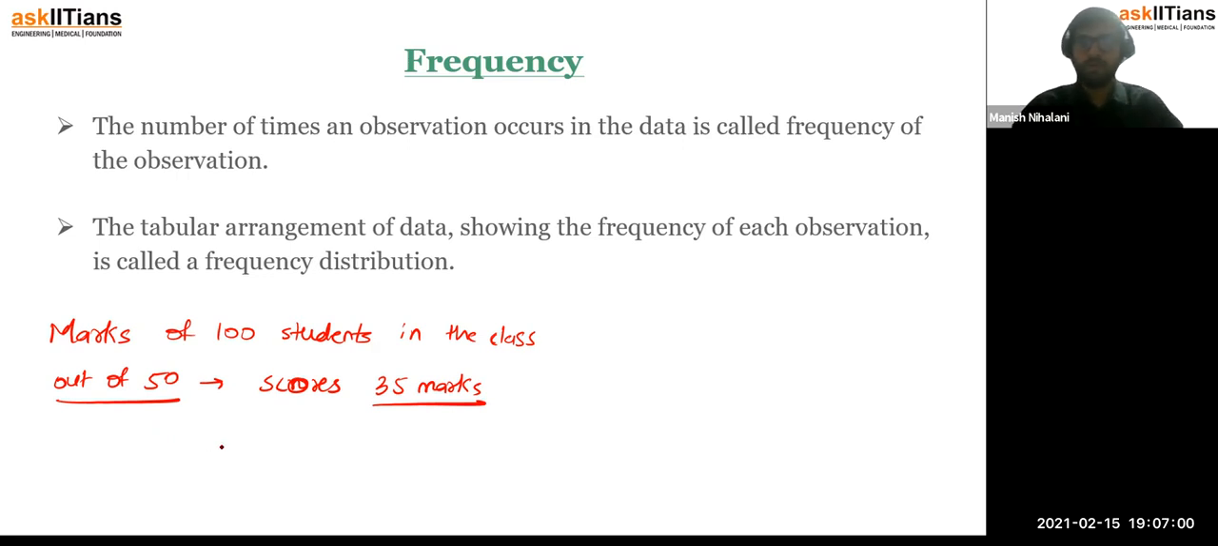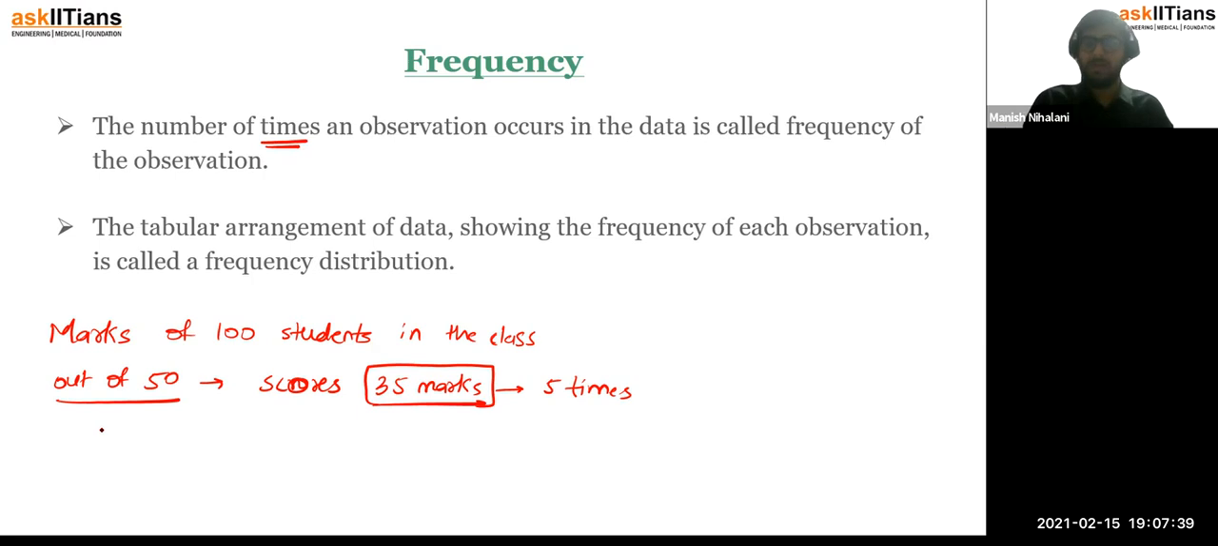The number of times an observation occurs, so 35 in that case is occurring 5 times. So 5 is the frequency of the observation. And the tabular arrangement of the data showing the frequency of each observation is called a frequency distribution, which means you are arranging the frequencies in a tabular format.